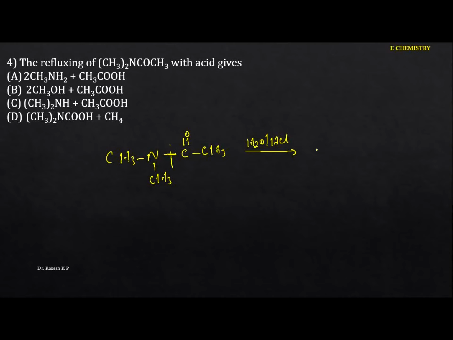Now here we are going to get CH3, NH, and the next thing is the byproduct. The byproduct will be the carboxylic acid. So we got acetic acid and also dimethylamine. This is an example of a secondary amine. Now we have to identify the product. In this case the option will be C. Okay, next one.